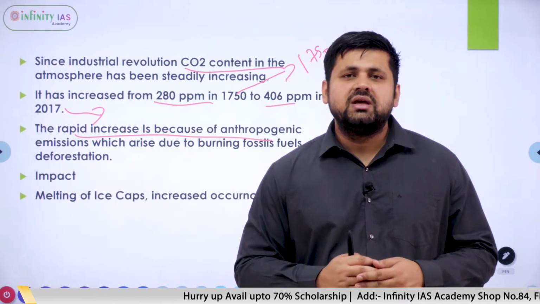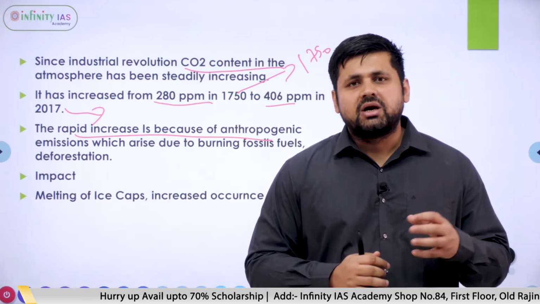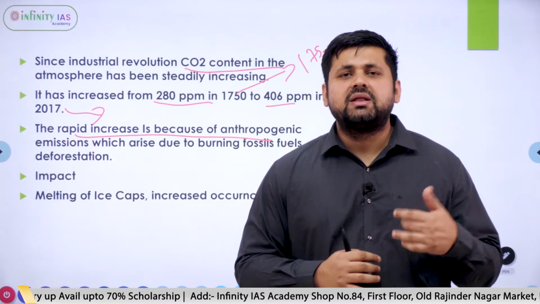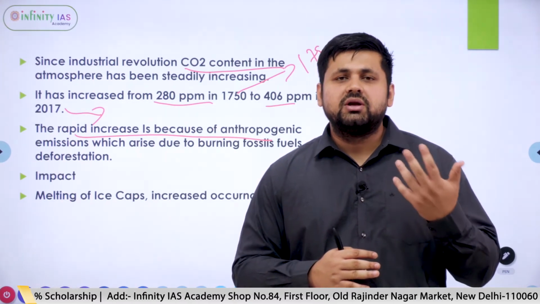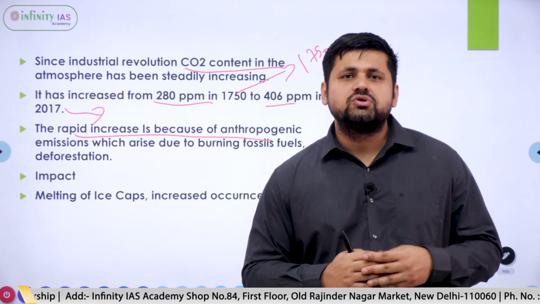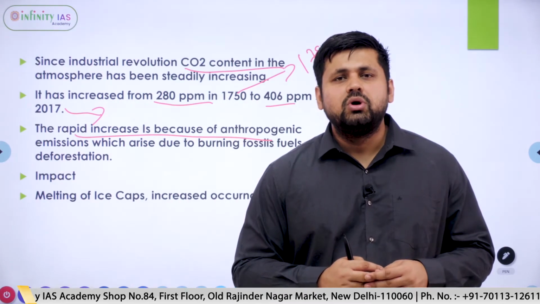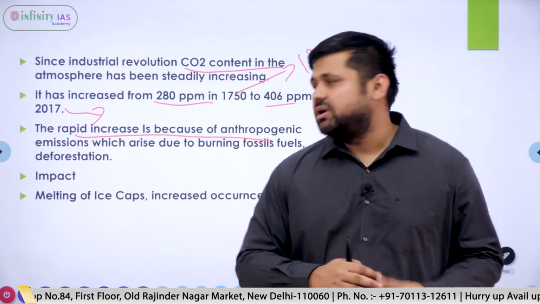As a result, climate change can be controlled. The expected temperature rise by the end of this century, which was around 2 degrees centigrade, or in the worst case scenario around 3 degrees centigrade, can be limited to 1.5 degrees centigrade as per the Paris Climate Agreement.